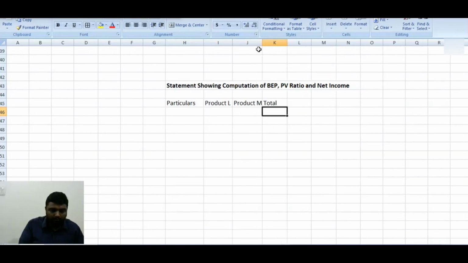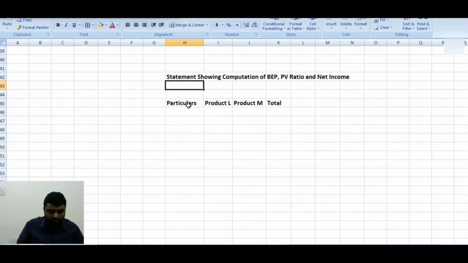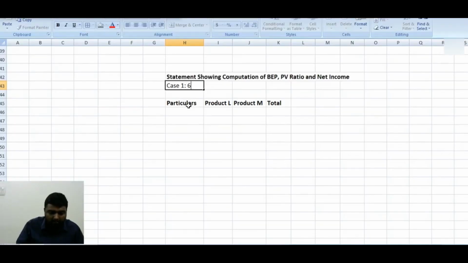Are you ready? See, one of the easiest questions, very easy. See, first case 1. What is case 1? Case 1, 60% and 40%. That means first product.